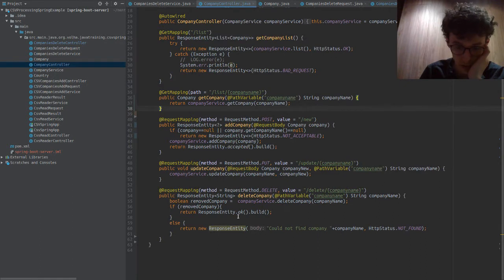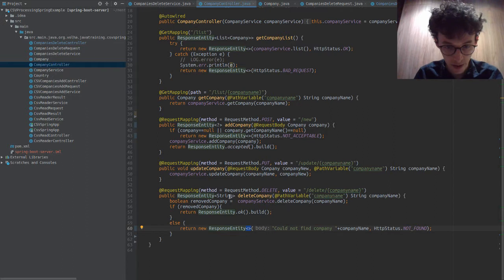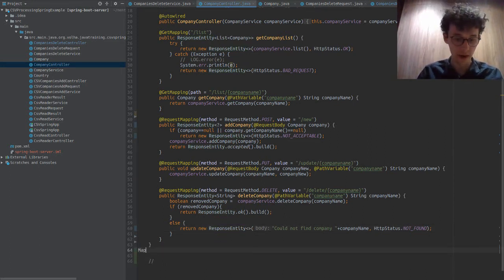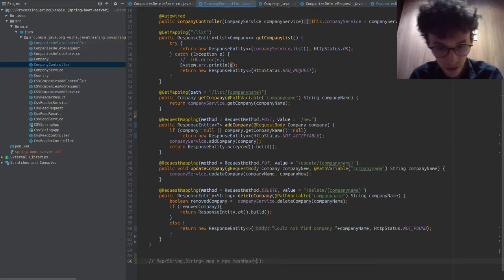We've got this in a few places. Here, this is actually fine. We've just, basically, when we do this, we put in an empty generic here. It will actually infer the argument from here, because it knows it's returning a response entity string. So when we put this here, we're inferring this argument. So when I do map, string map, and I can do new hash map, what I don't have to do, right, I'm just leaving it empty.